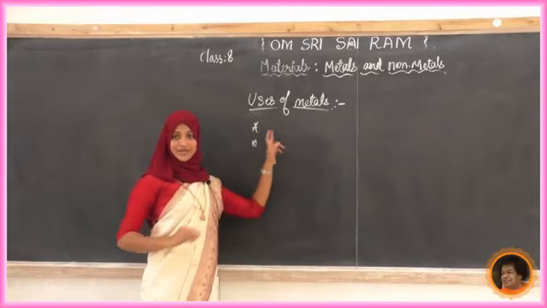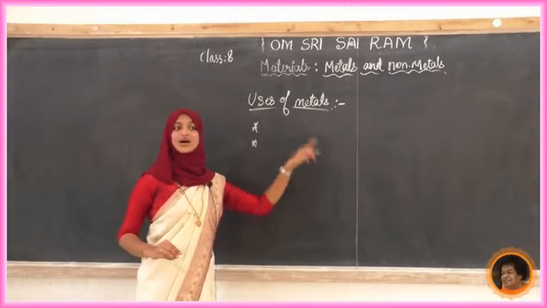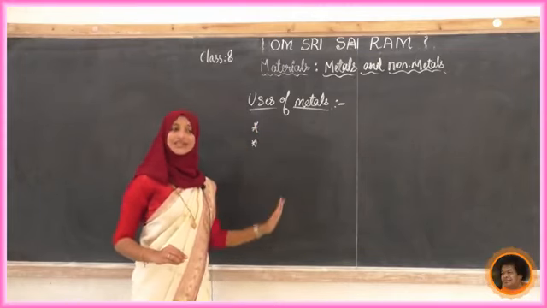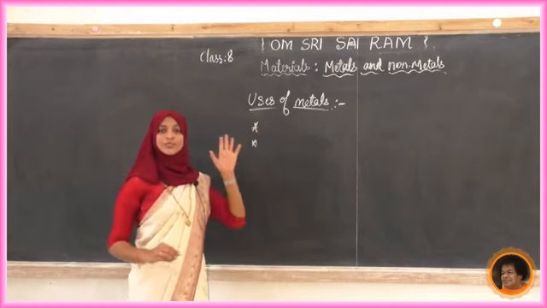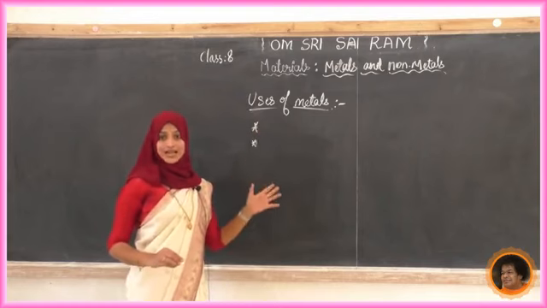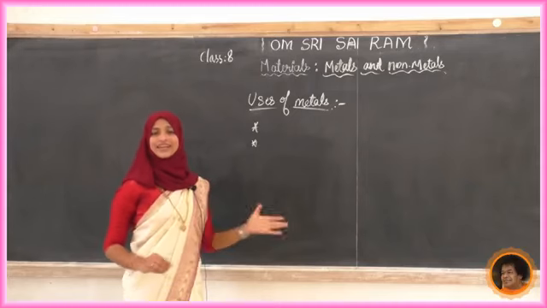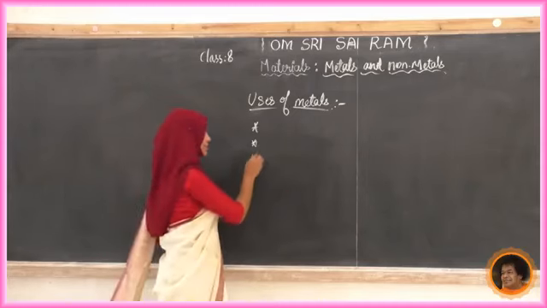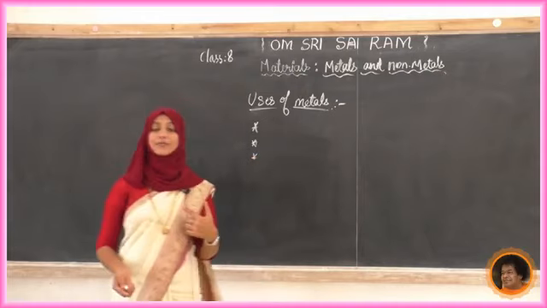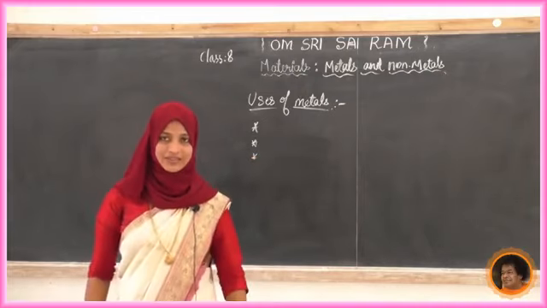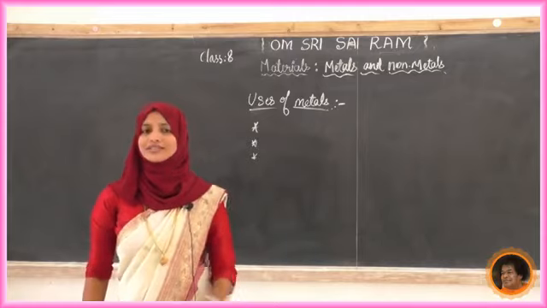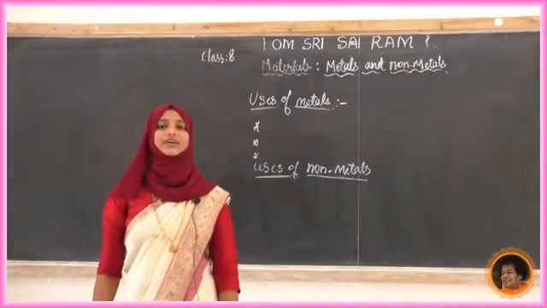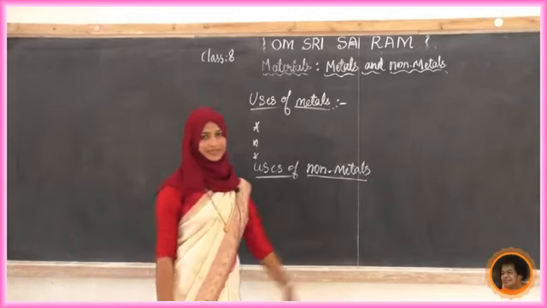Making machinery or machine parts, aeroplane, automobiles, electronic gadgets, industrial gadgets, cooking utensils, jewelries, jewels, train or any other automobile parts. List out all those things and you have to add some other points to that. Totally you have to write a number of points. Next we'll see the uses of non-metals.